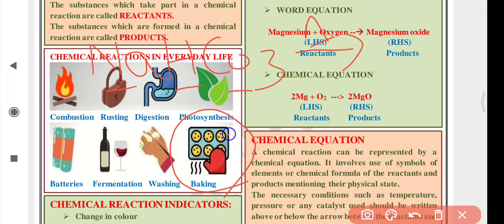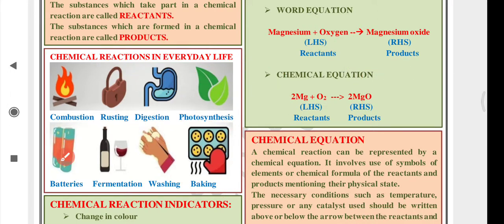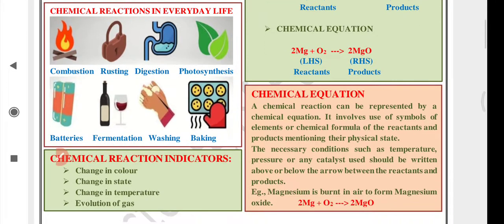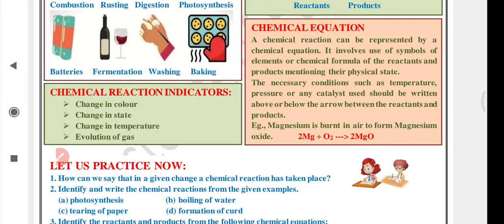The carbon dioxide gas, when it escapes through the bread, cake or biscuit, creates tiny pores in them, which makes them fluffy and spongy. That is the process of baking. So you understood, these are all chemical reactions. How do you know a chemical reaction is taking place?